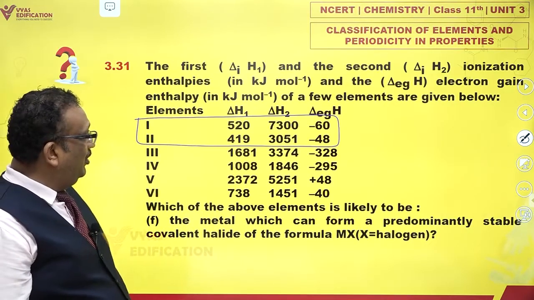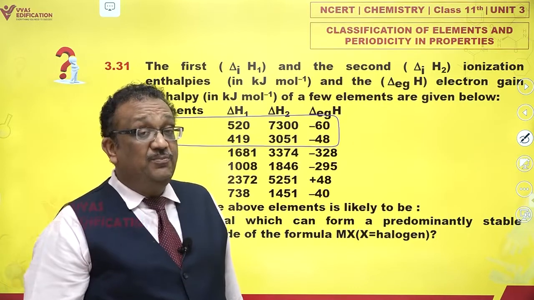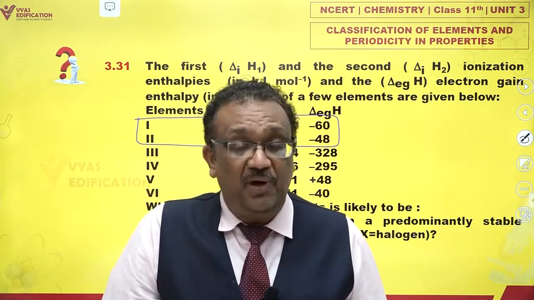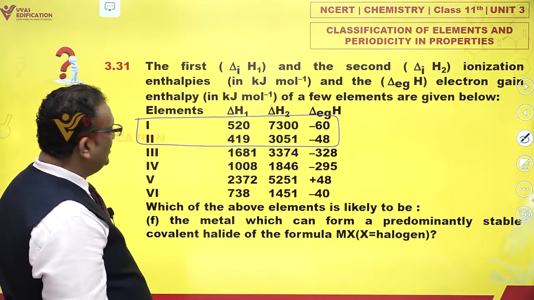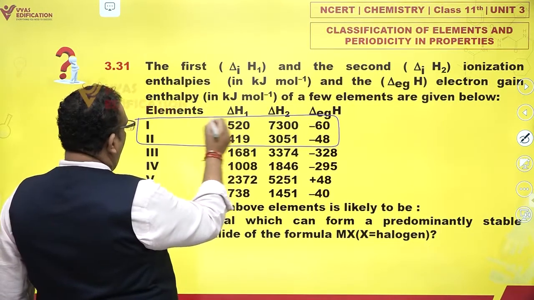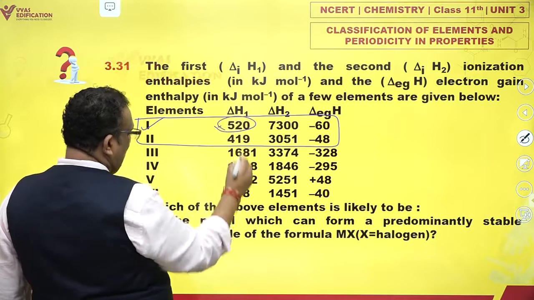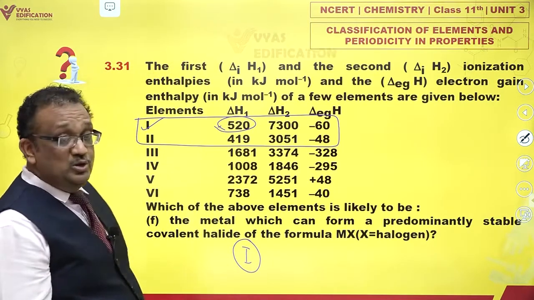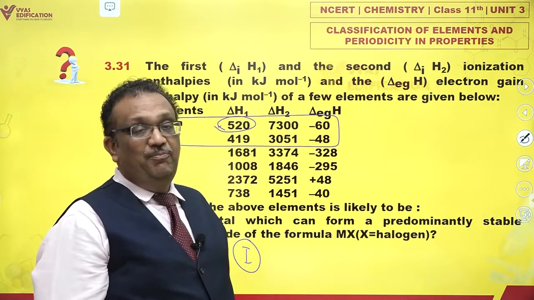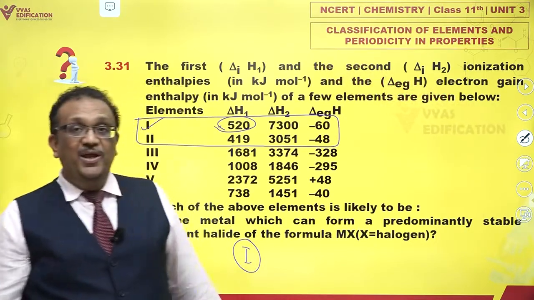Now, if it has to form a covalent halide, that means it must have more polarizing power. More polarizing power means higher ionization energy. Now, 1 seems to have higher ionization energy. That means more polarizing power, also a more covalent compound. So the best answer would be 1 in this case.